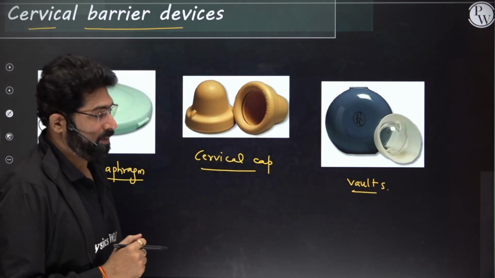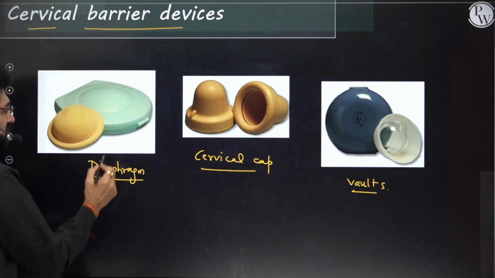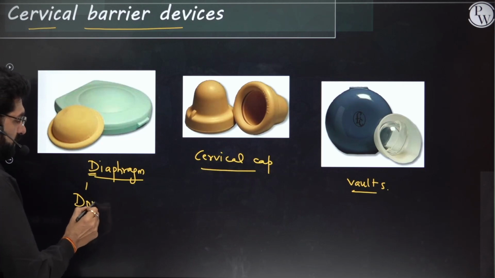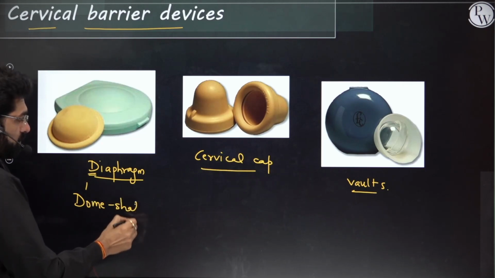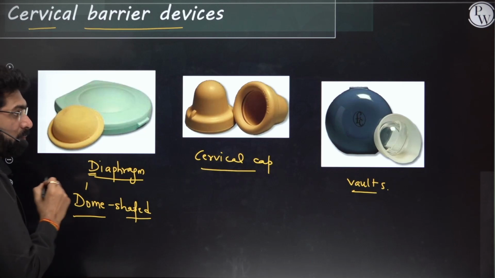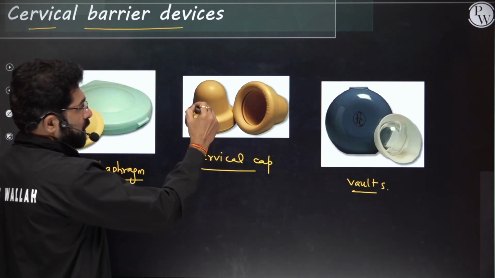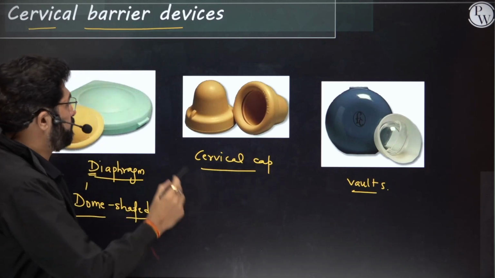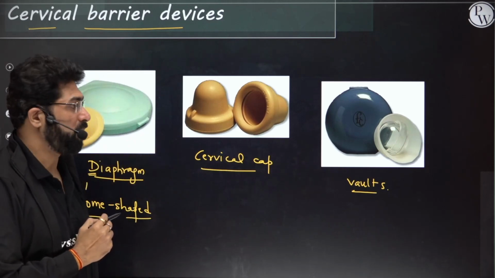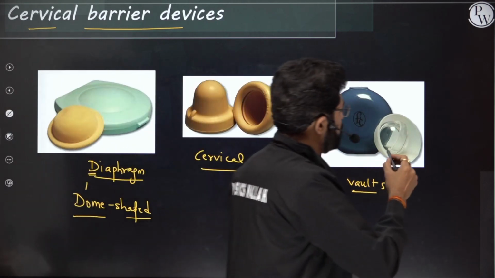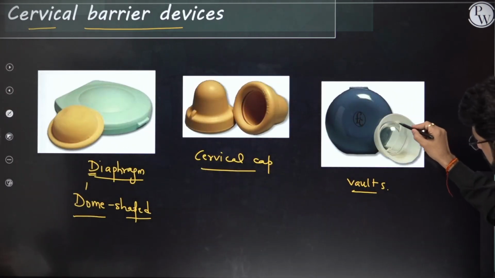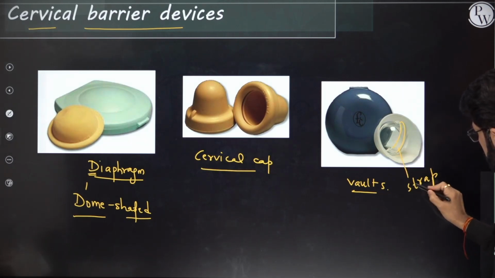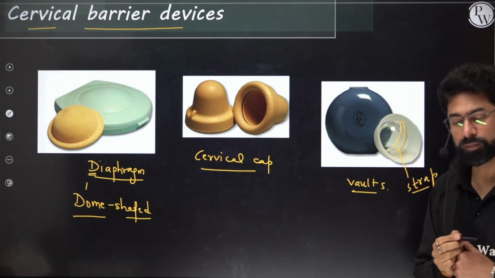Now you see here, interestingly, D is for diaphragm, you can say D for dome shaped. So please remember, it is dome shaped. Moreover, if you see cervical cap, they are much narrower, they are not dome shaped, their ends are much narrow as compared to the diaphragm. And in vaults you can see they have a removable strap, by which they can be easily pulled out.